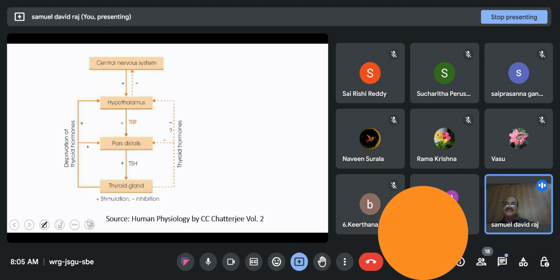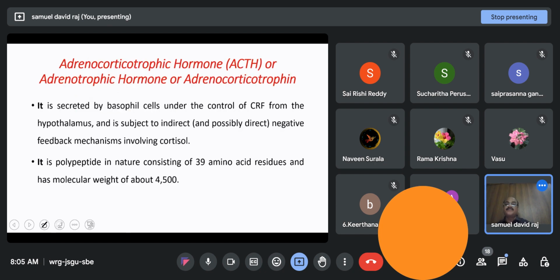This is the central nervous system, that is the hypothalamus, from where positive and negative impulses can come. When the hypothalamus is induced, it produces thyroid stimulating hormone releasing hormone, which stimulates the pars distalis, or pars anterior, of the pituitary, so that thyroid stimulating hormone is released, and this stimulates the thyroid gland, which secretes thyroxine hormone. When the thyroxine levels increase, they show a negative feedback impact, so that T4 secretion is inhibited.